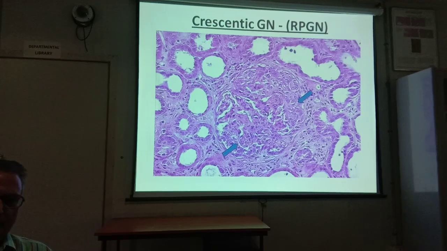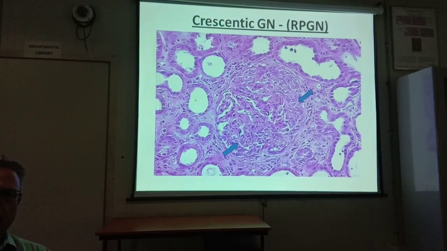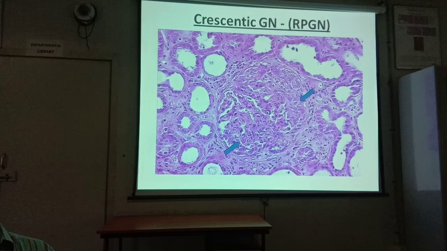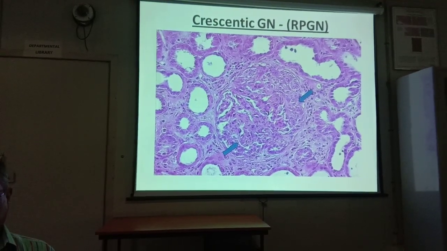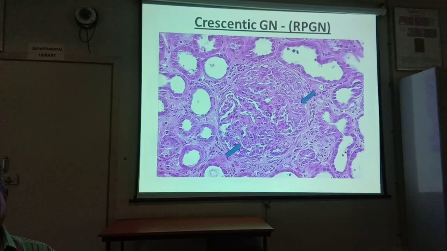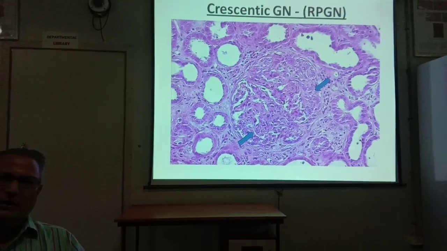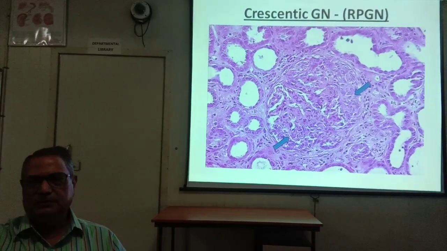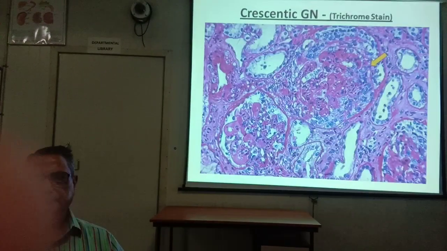In all three varieties, etiologically it is different: type 1 antiglomerular basement membrane, type 2 immune complex, and type 3 pauci-immune. But this crescent deposit is present in all three cases. So it is called crescentic glomerulonephritis or rapidly progressive glomerulonephritis because it rapidly converts into renal failure, accounting for 80 to 90% of cases of renal failure.